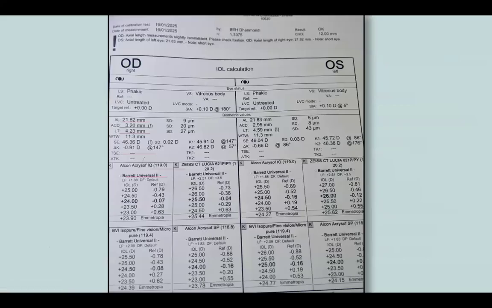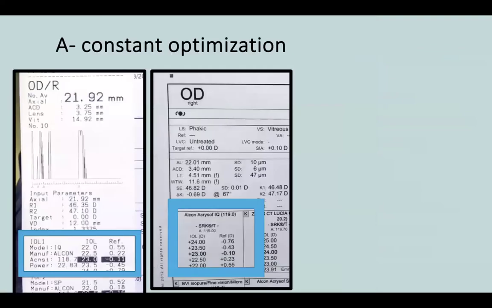Because I'm sharing this slide: when I'm using ultrasound biometry, the A constant of the same IOL, here I'm showing you an example, IQ, is 118.7. This is an optical biometry. Again, the same lens IQ, but the A constant was 118.7 in ultrasound, while for optical, it has become 119.